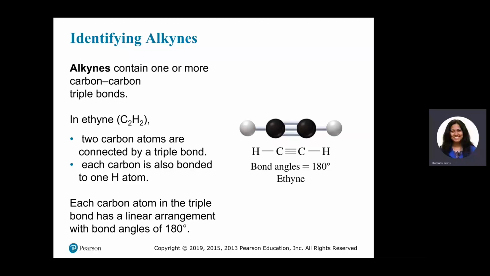Alkynes must have at least one carbon-carbon triple bond. So then only one more bond can be attached to these triply bonded carbons. The bond angle around this carbon-carbon triple bond is 180 degrees.